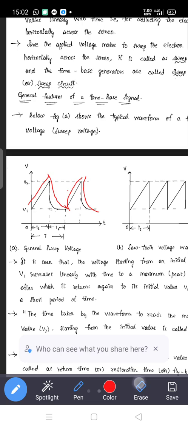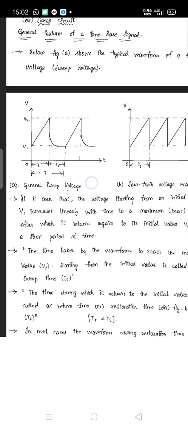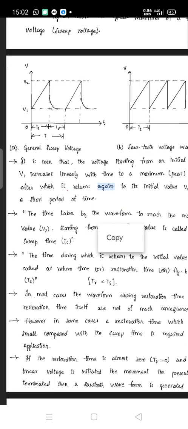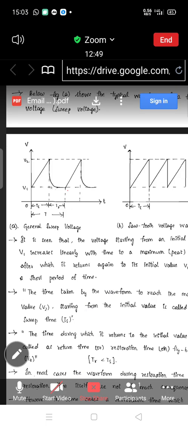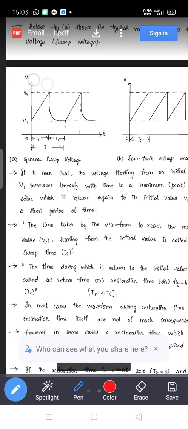The time taken by the waveform to reach the maximum value V2, starting from the initial value, is called the sweep time, Ts.